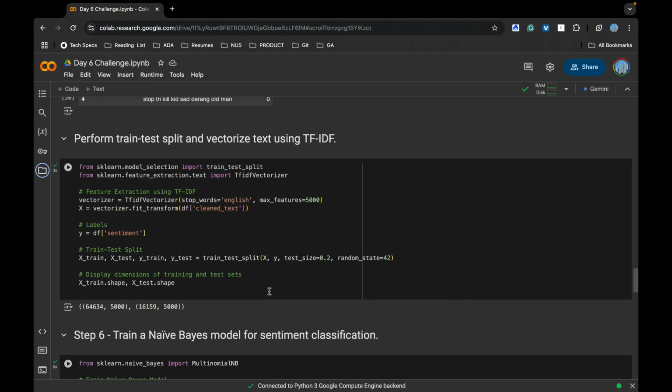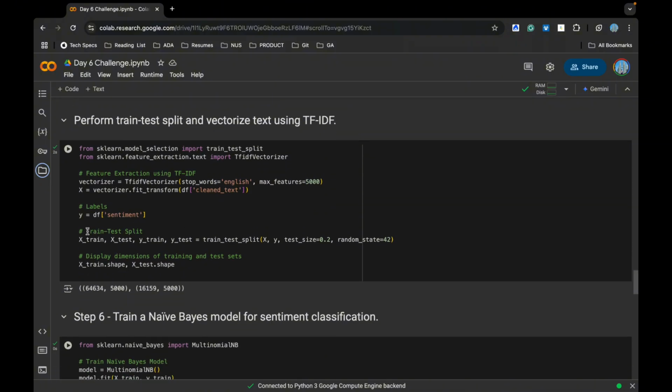Then I've put forward TF-IDF, as I've shared. The words which are important get a higher score, and the words which are not important get a lower score. I've put a max features of 5,000 as the maximum number of words or tokens it can contain. I've done a train test split. Please go and understand what a train test split is. If you don't know what it is, you can put it in the comment, and I'll be happy to explain it to you.